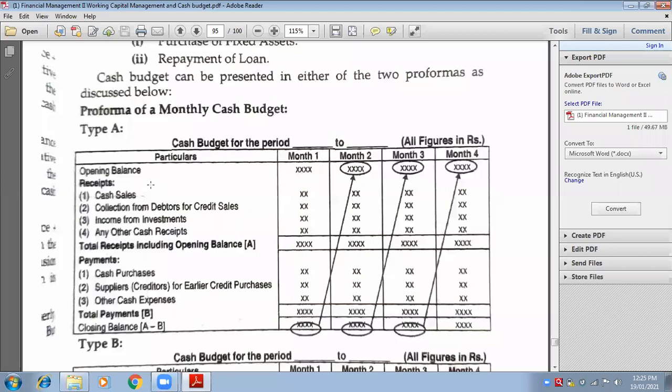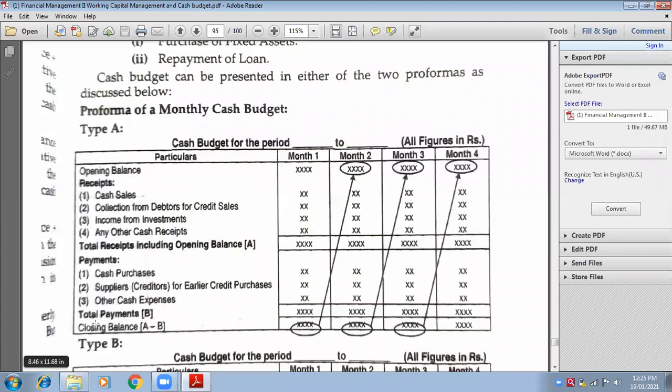If you don't have blood in your body... Capital. This lifeblood, capital, is known as the lifeblood of the business. So capital is nothing but my cash. Capital is invested in business in the form of cash. So that is also known as capital. Therefore, you should have something in the opening balance. Opening means beginning of the month.